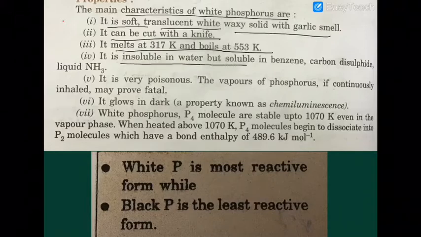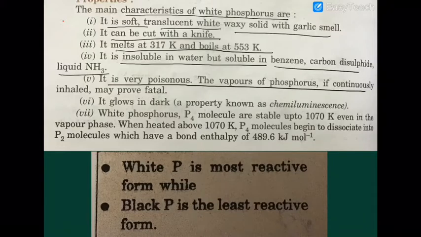It is insoluble in water but soluble in benzene, carbon disulfide, and liquid ammonia. It is very poisonous, and if its vapors are continuously inhaled, they may prove very fatal for health. It glows in the dark, a property known as chemiluminescence, or popularly phosphorescence.